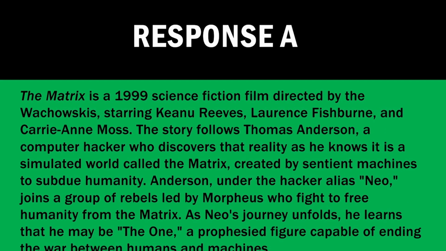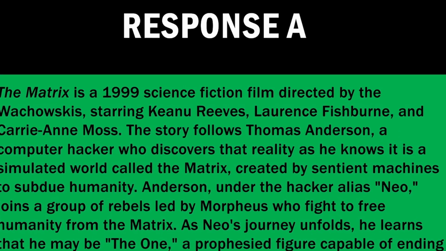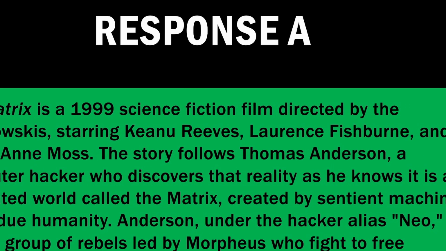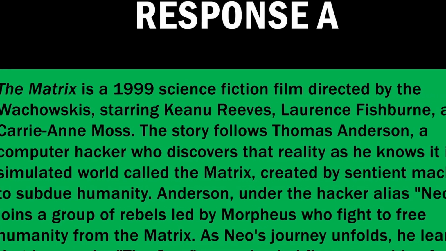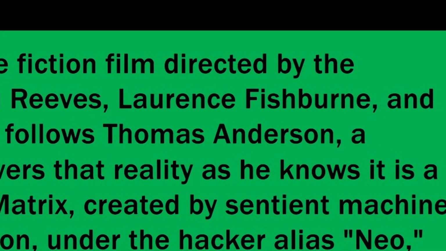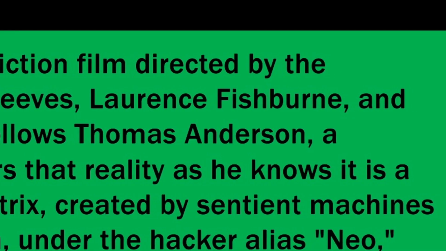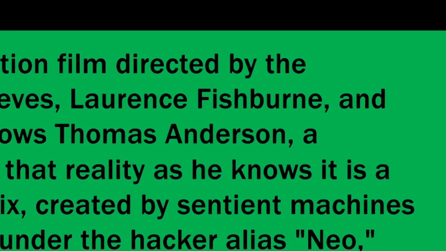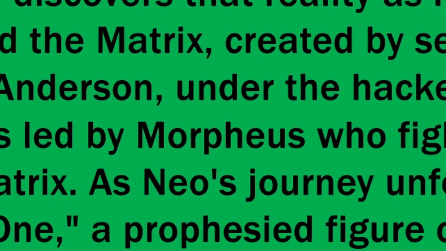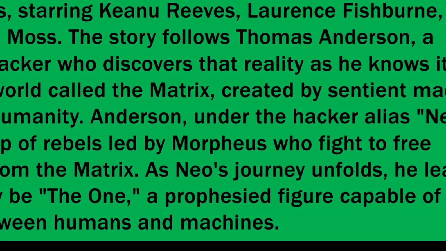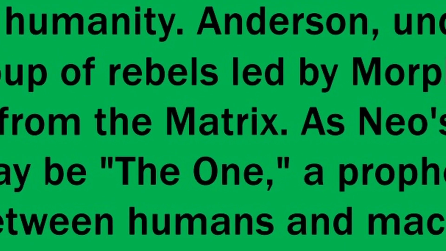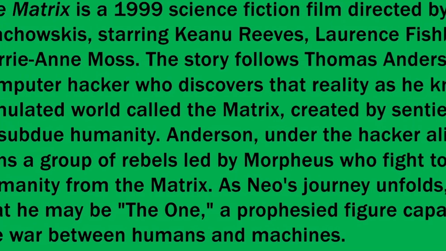For our first example prompt, we will use: What is the Matrix about? Response A: The Matrix is a 1999 science fiction film directed by the Wachowskis, starring Keanu Reeves, Lawrence Fishburne, and Carrie-Anne Moss. The story follows Thomas Anderson, a computer hacker who discovers that reality as he knows it is a simulated world called the Matrix, created by sentient machines to subdue humanity. Anderson, under the hacker alias Neo, joins a group of rebels led by Morpheus, who fight to free humanity from the Matrix. As Neo's journey unfolds, he learns that he may be the One, a prophesized figure capable of ending the war between humans and machines.